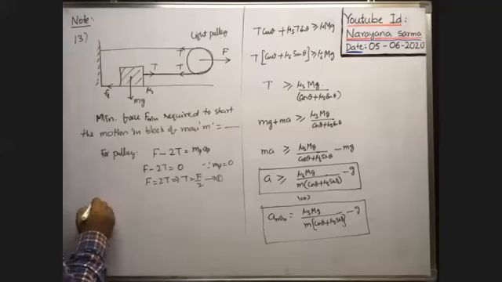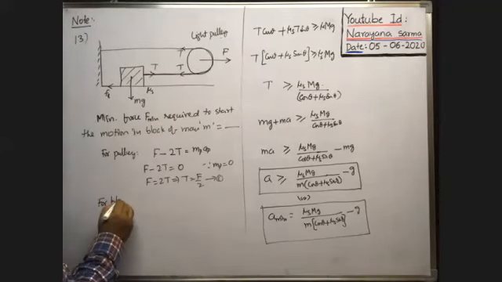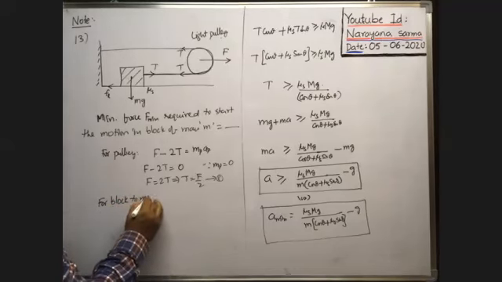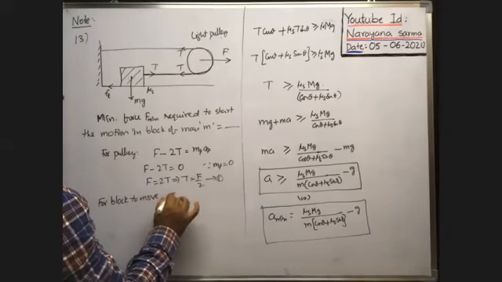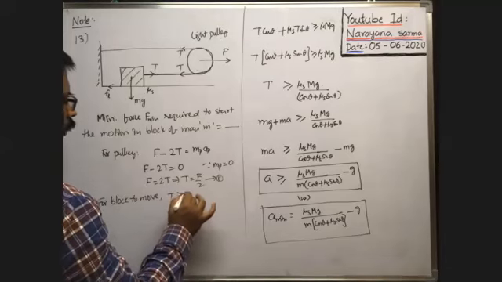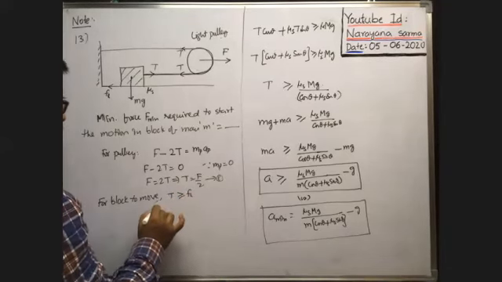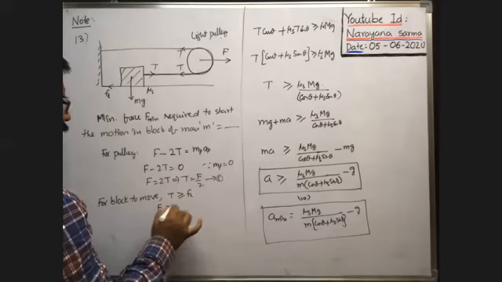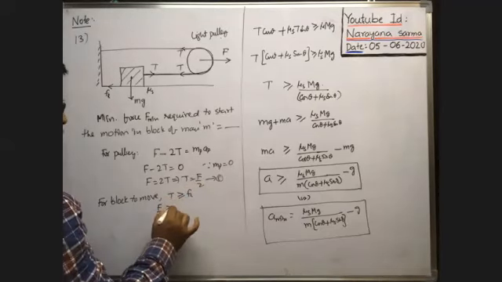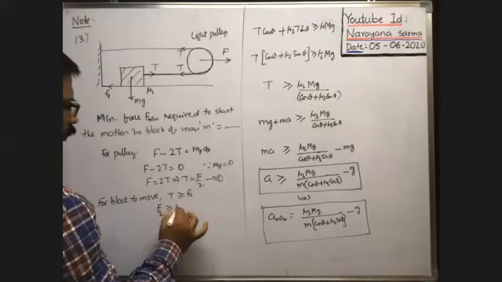So the condition for the block to move is that tension must be greater than or equal to the limiting friction. Tension means F by 2, and FL means mu S into normal reaction.